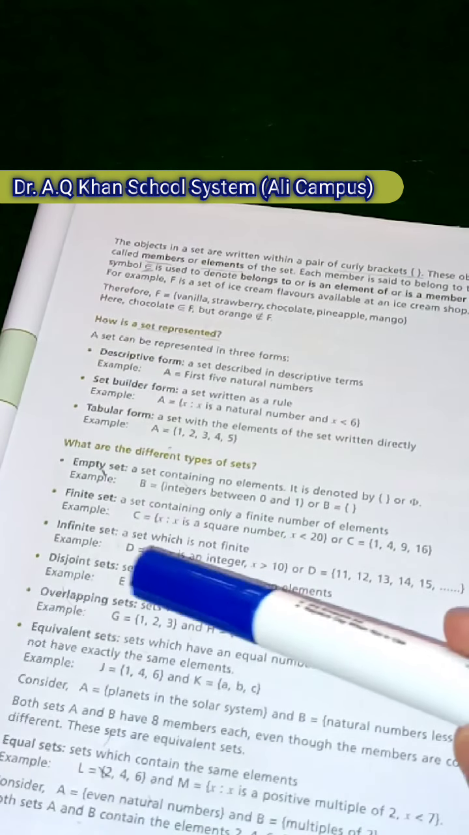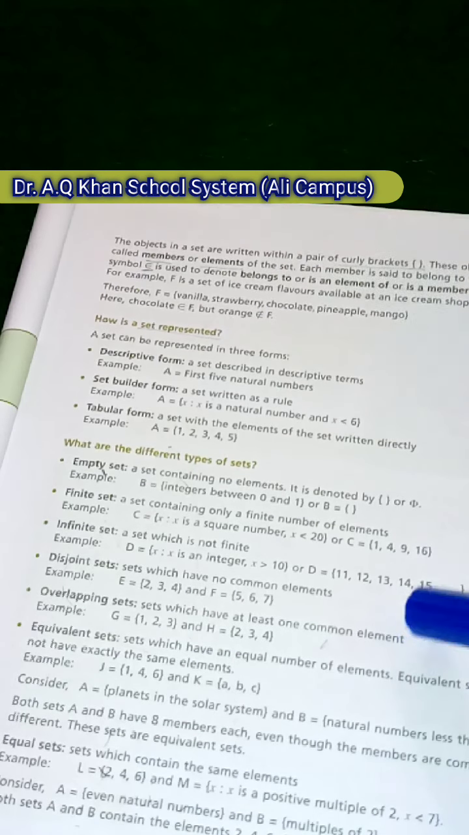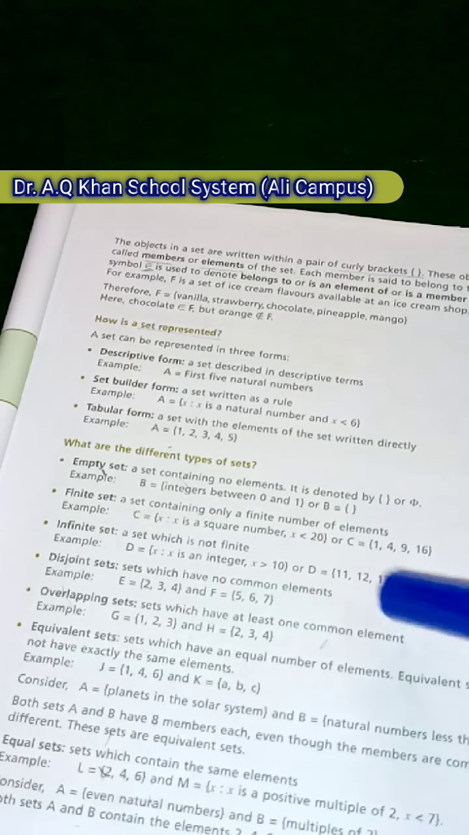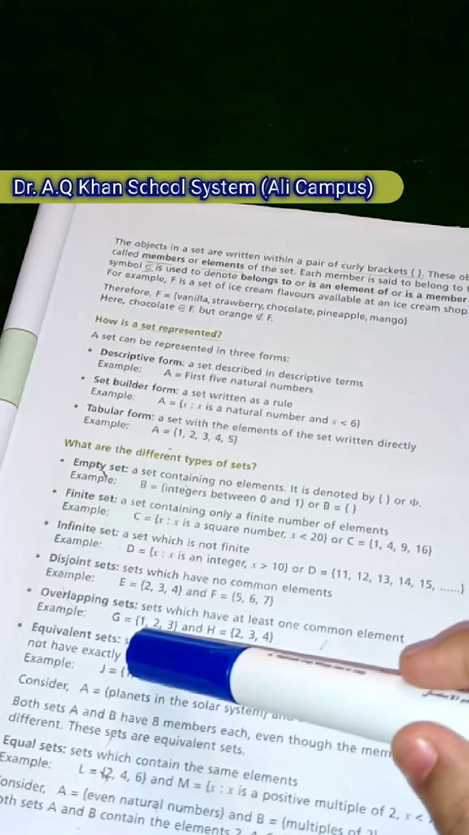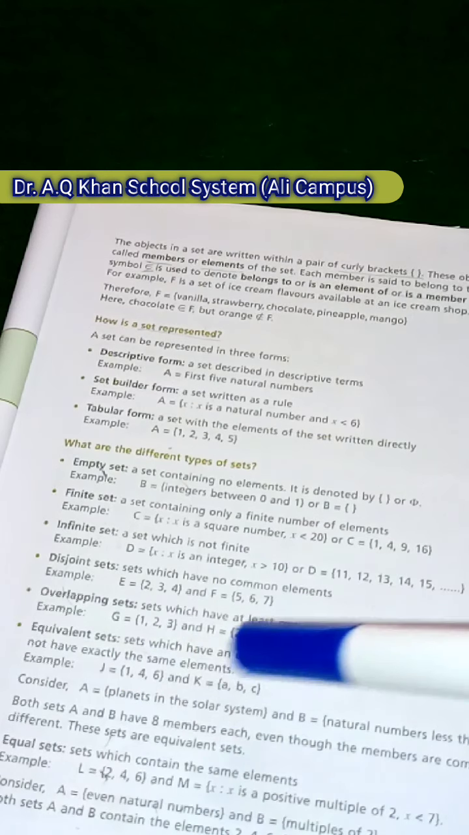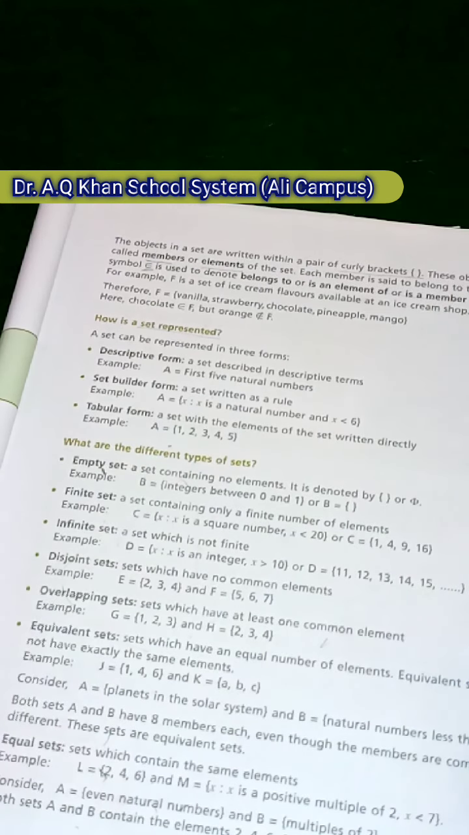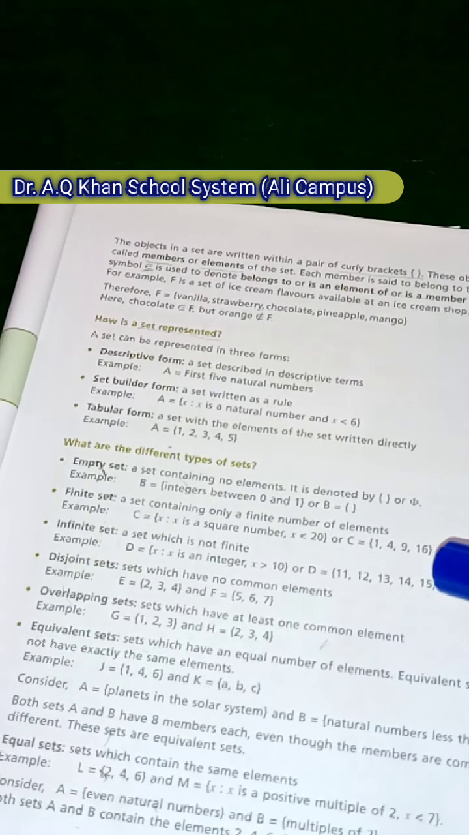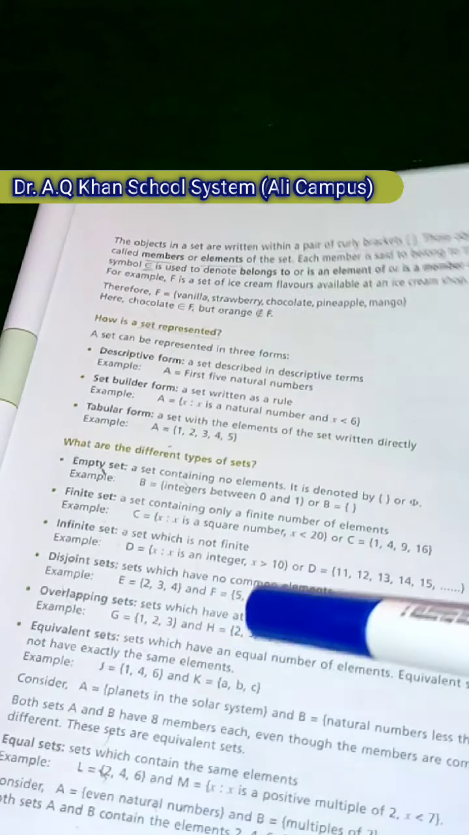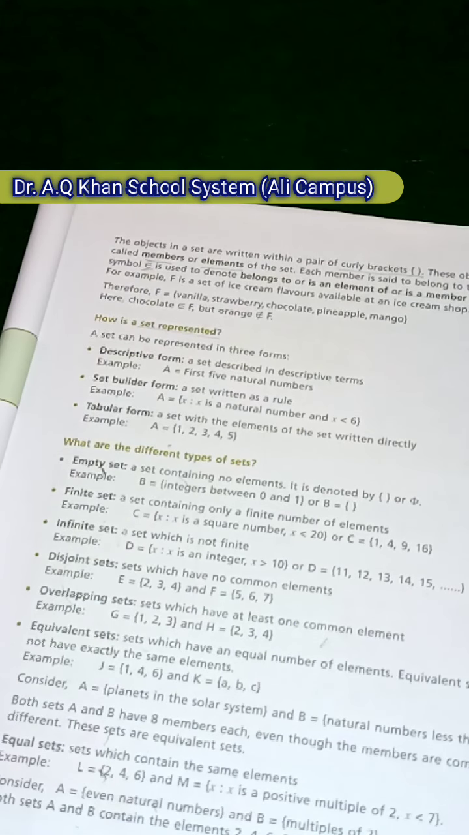Means sets which have at least one common element are called overlapping sets. Equivalent sets are those which have an equal number of elements. Equivalent sets need not have exactly the same elements. Equivalent sets are those which have an equal number of elements in both sets,